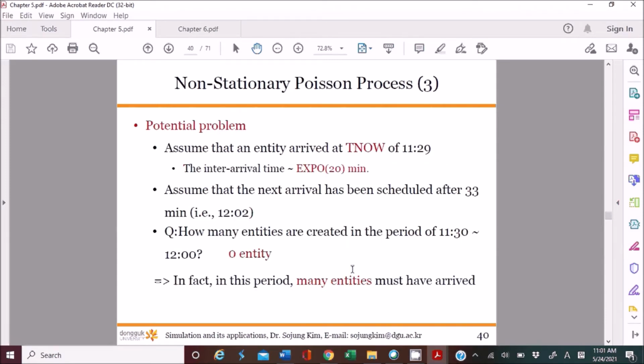However, there is a potential problem if you have a non-stationary Poisson process in the simulation. Let's assume that an entity arrives at TNOW of 11:29.